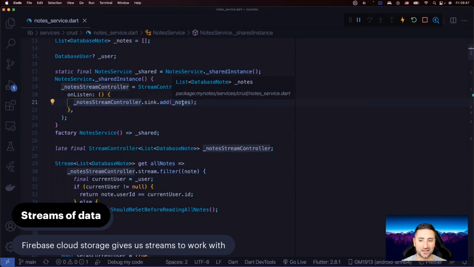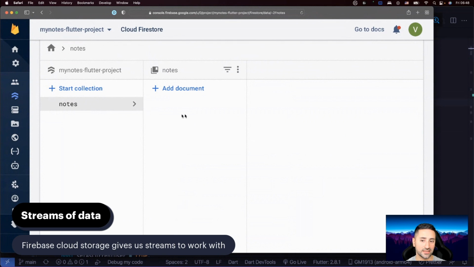You'd be really happy to hear that when we go to Firebase and Firestore, we don't have to do any of this, because Firestore already has all of this built in. When you, for instance, read all the documents inside this notes collection, that will actually be a stream of those data points for you. So no more stream controller and no more streams that you have to manage manually, okay? Those will be exposed to your application using Firestore.